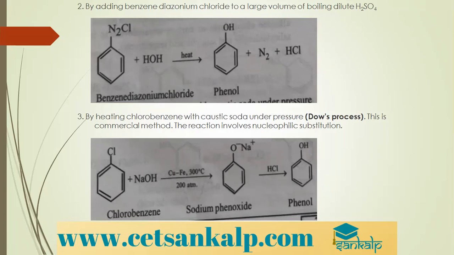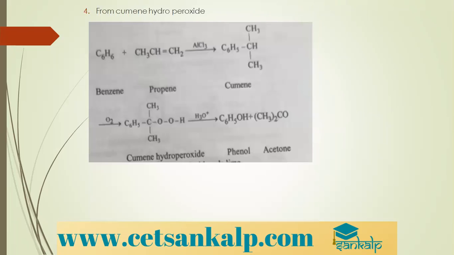Chlorobenzene, an aryl halide, when treated with NaOH in presence of copper iron alloy at 300 degrees Celsius and 200 atmospheric pressure, we get sodium phenoxide first. We do not get the nucleophilic substituted product directly. So first we get sodium phenoxide, then on acid treatment, we get phenol. This process is called Dow's process.